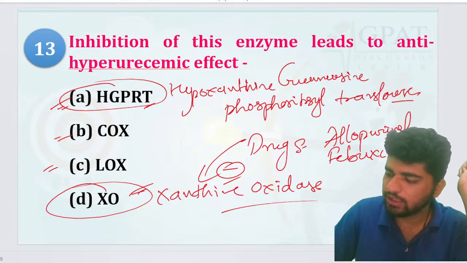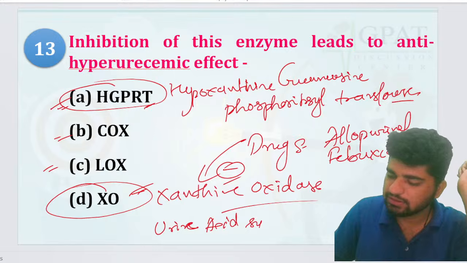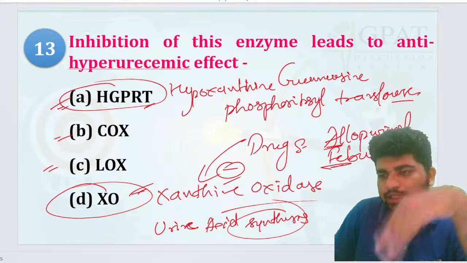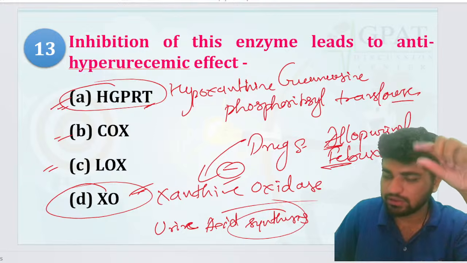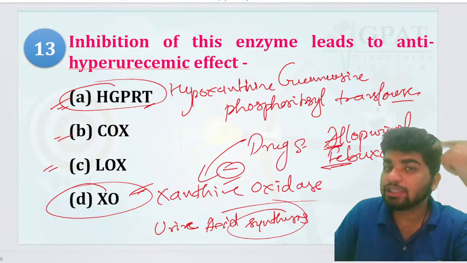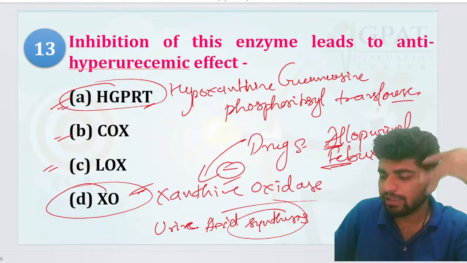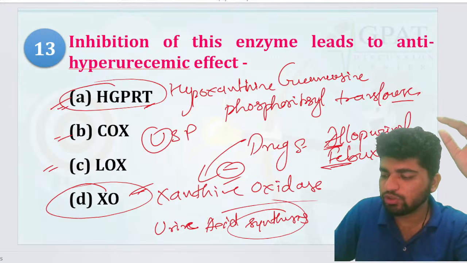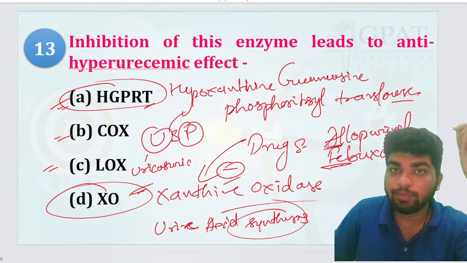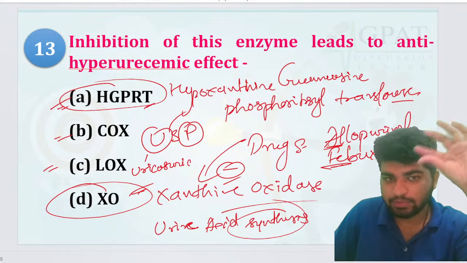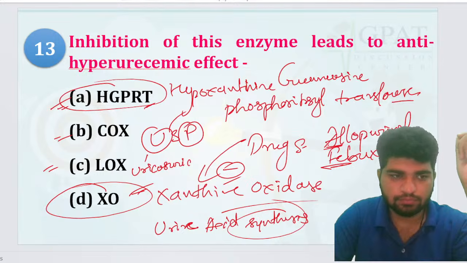Febuxostat. These are the uric acid synthesis inhibitors, right? Uric acid synthesis decreased down, right? This is going to be the xanthine oxidase. Other ones, increasing the uric acid excretion, that is your USP. So U for uricosuric, S for sulfinpyrazone, and P for probenecid. Correct? Chalo.